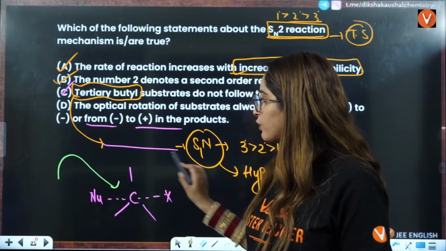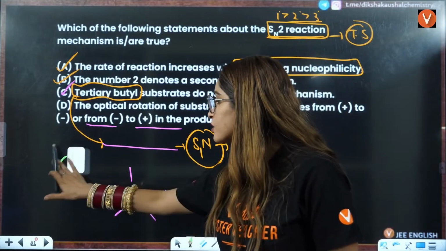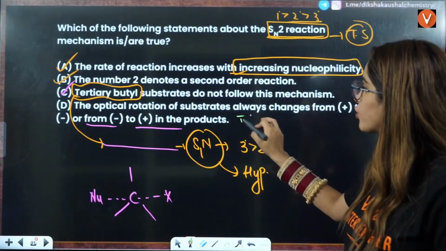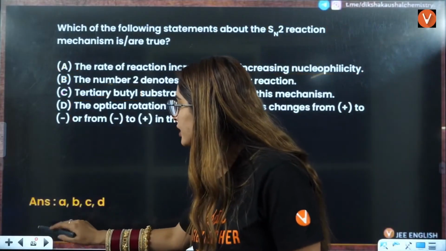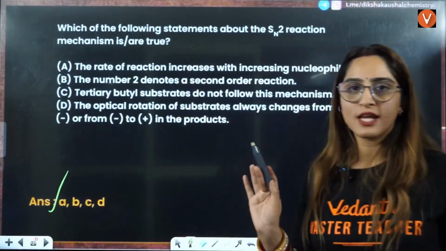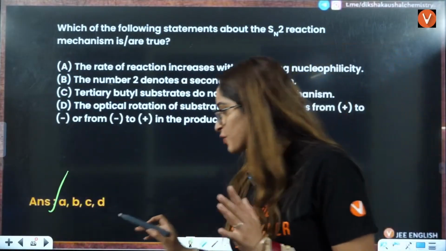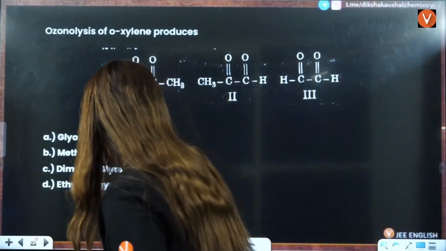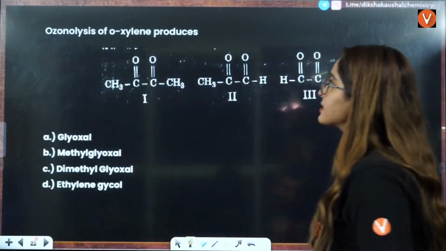If X is on this side, the nucleophile will attack on this side. So that is why there is Walden inversion here. Right, so that is also true. So all the statements are true here. It's not like all the statements are always true; it's only in these questions that all the statements are true. Right. Okay. Understood? Yes. Next is